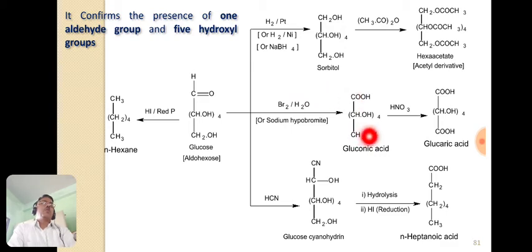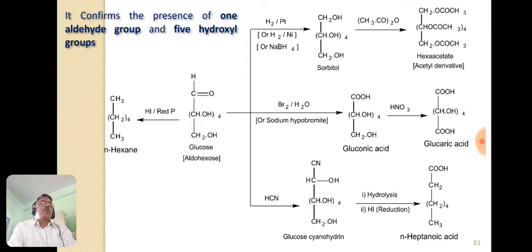Further, gluconic acid on oxidation with nitric acid gives the dicarboxylic acid known as glucaric acid. So here the second carboxyl group is obtained by the oxidation of the primary alcoholic OH group, that is the CH2OH group. So this test also confirms the presence of a primary alcoholic OH group in the glucose molecule.